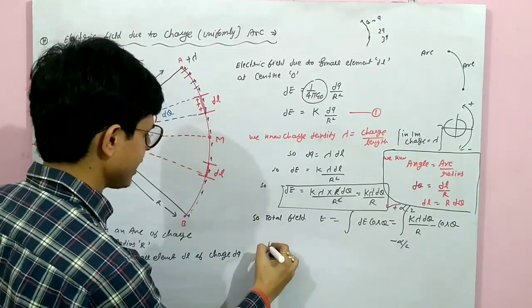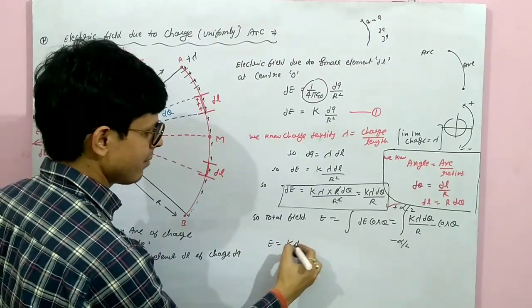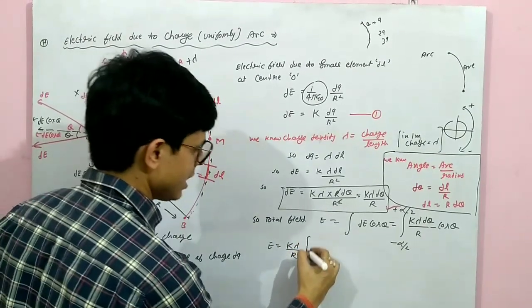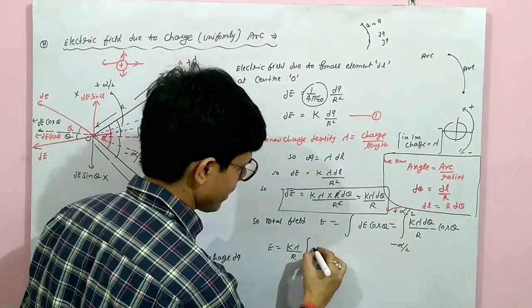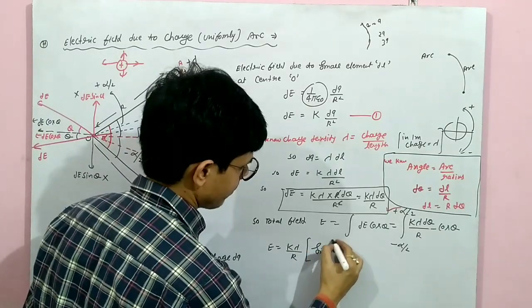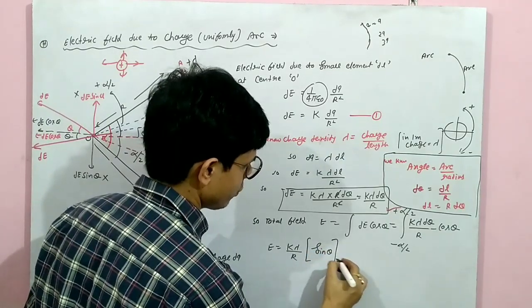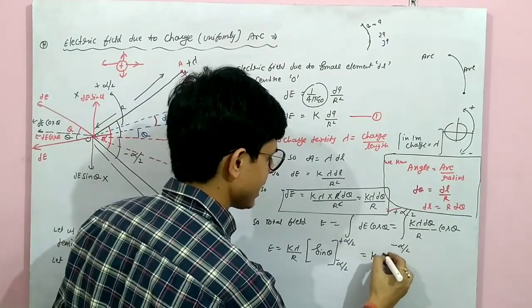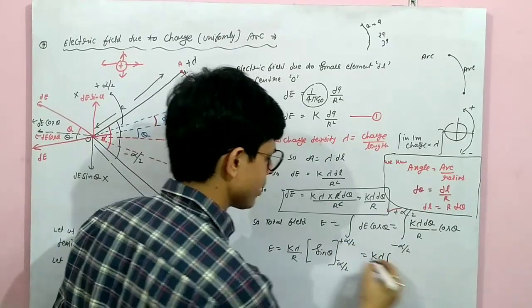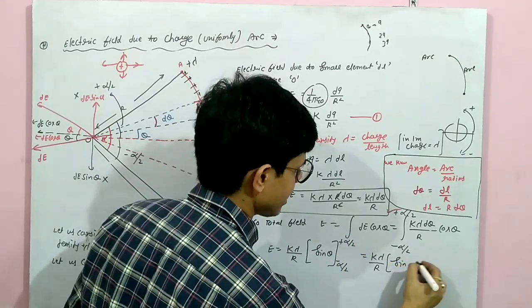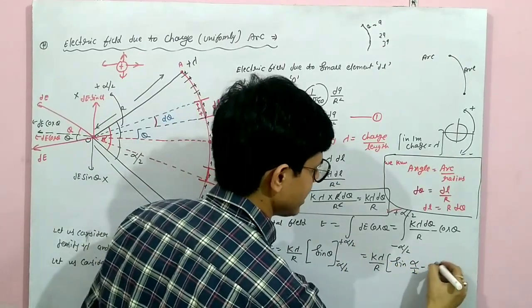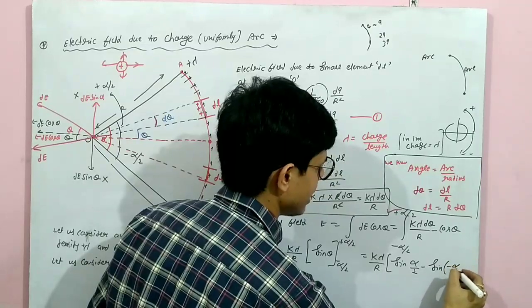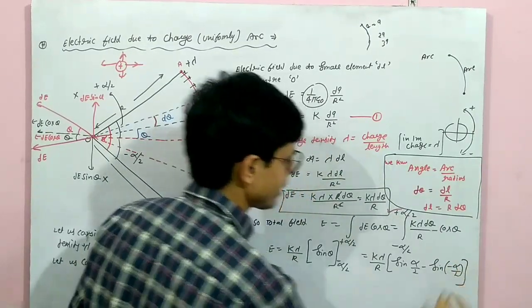So now we will integrate it. What we will get? k lambda upon r is constant. Integration of cos theta is sin theta, from minus alpha by 2 to plus alpha by 2. So how will we solve it? k lambda upon r, first we put the upper value: sin alpha by 2 minus sin of minus alpha by 2. Clear?